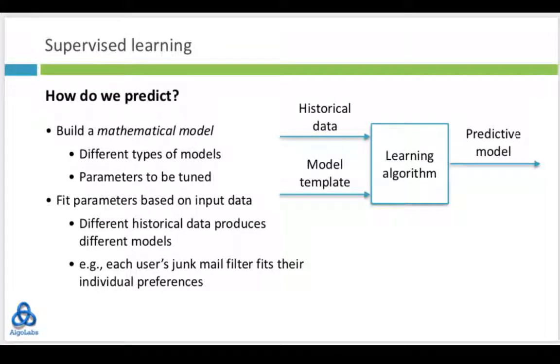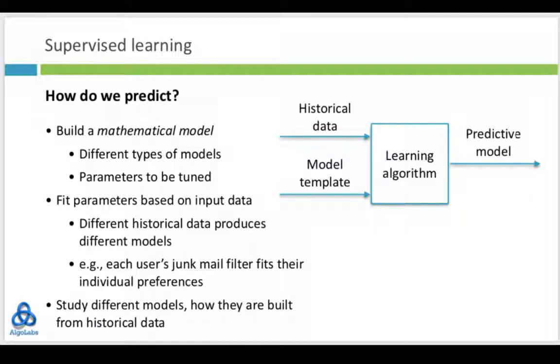Schematically, we have this picture. So we have a learning algorithm which takes as input a template for a model, what type of model we are trying to build. Then it takes a lot of historical data. This is labeled data where for each input, we have a yes or no or good or bad. And using this sequence of inputs, the model is tuned. We fit the parameters and we come out with an actual predictive model. So notice that the actual model will depend on the data. The template may be the same, but with different historical data, we will produce different predictive models.